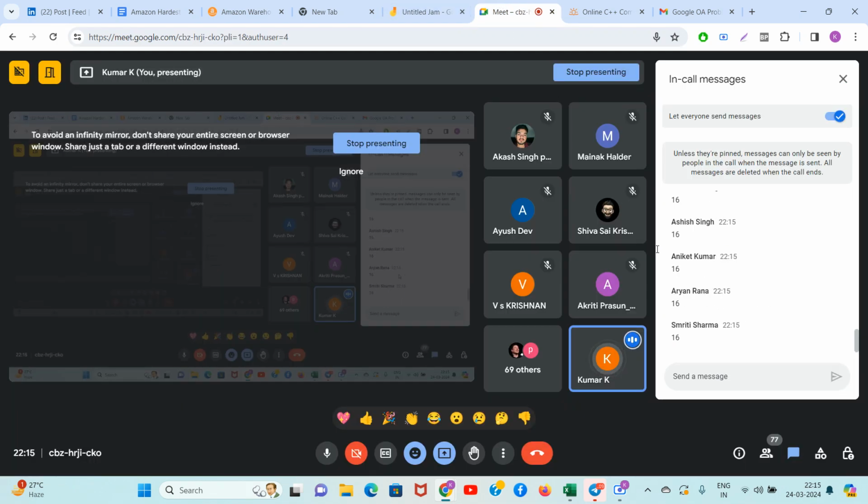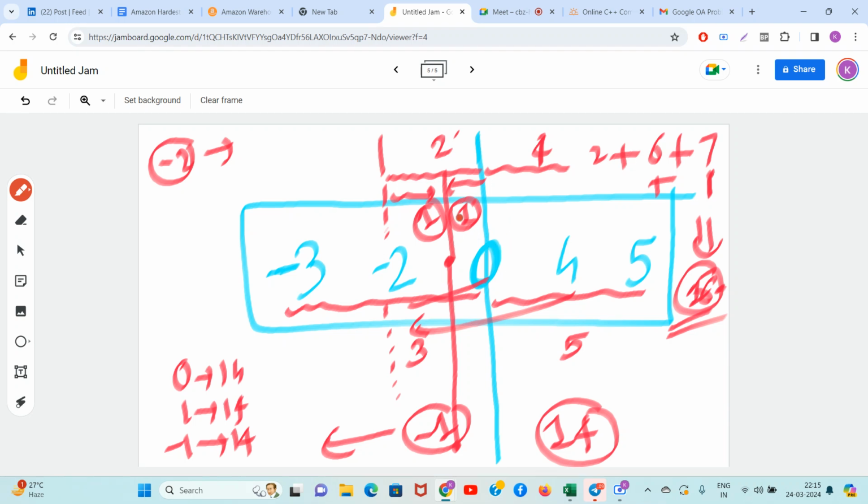Can you see with your own eyes that as you are going away from the middle one, this cost is slowly increasing, it's becoming troublesome, it's becoming a pain. Okay, so guys, -2 cost is 16, it has increased. Guys, what is the cost at -3? Can you all tell me? Only my favorite student will calculate and tell me the answer. What is the cost at -3, guys? Can you tell me, please?